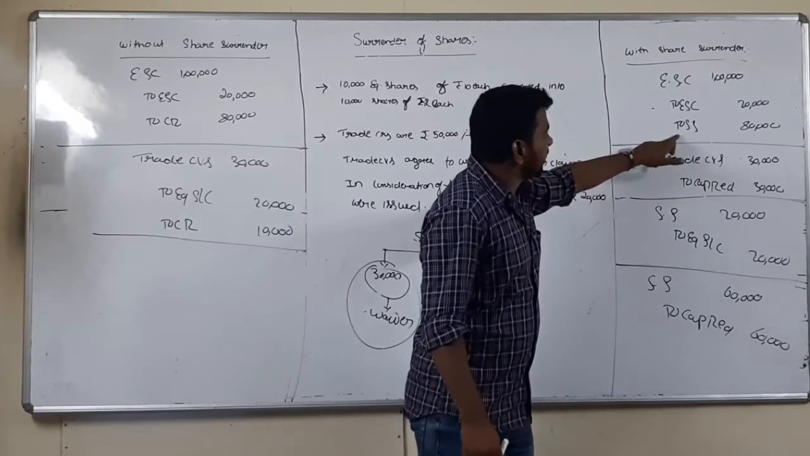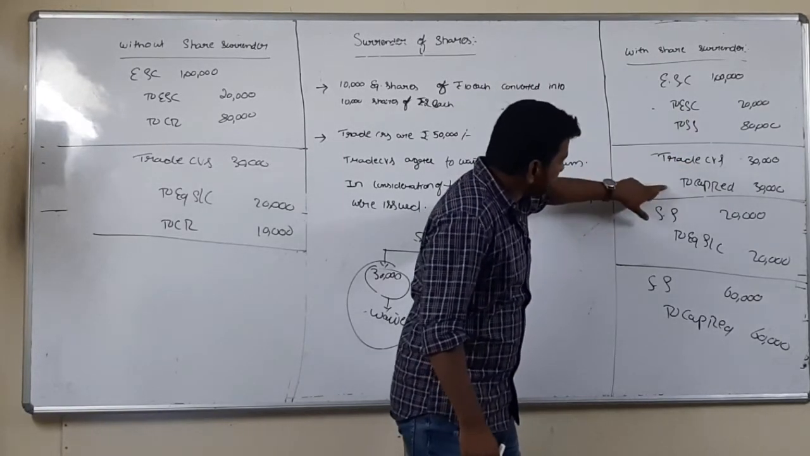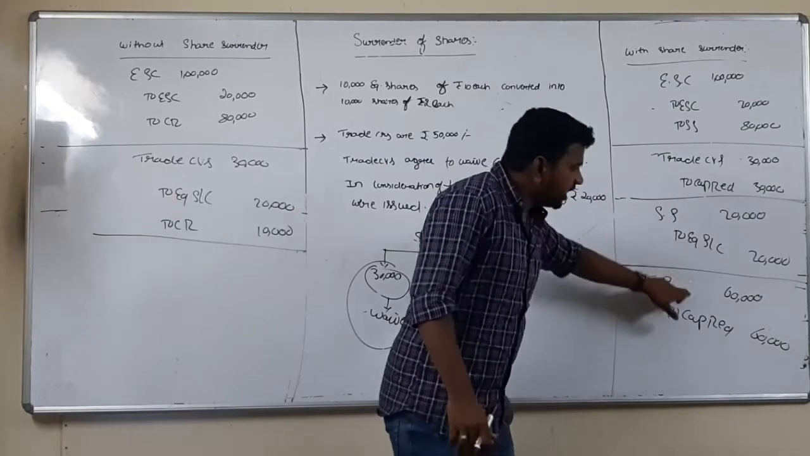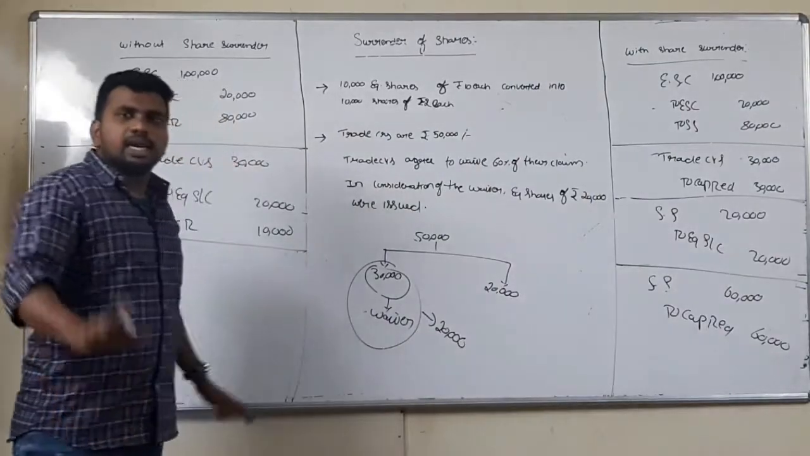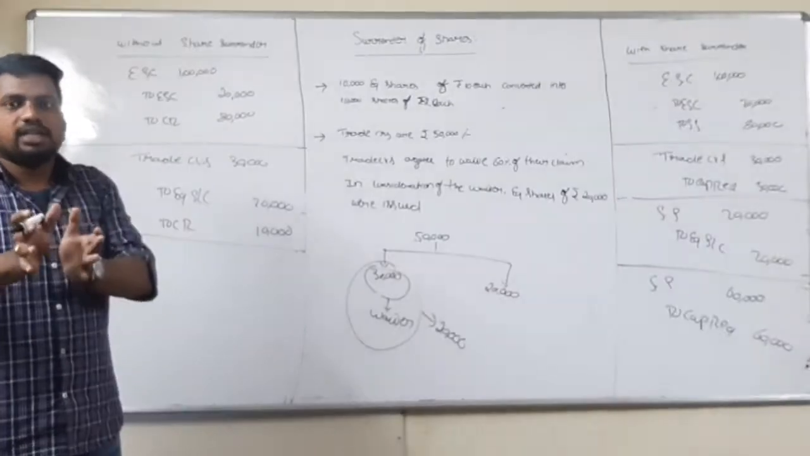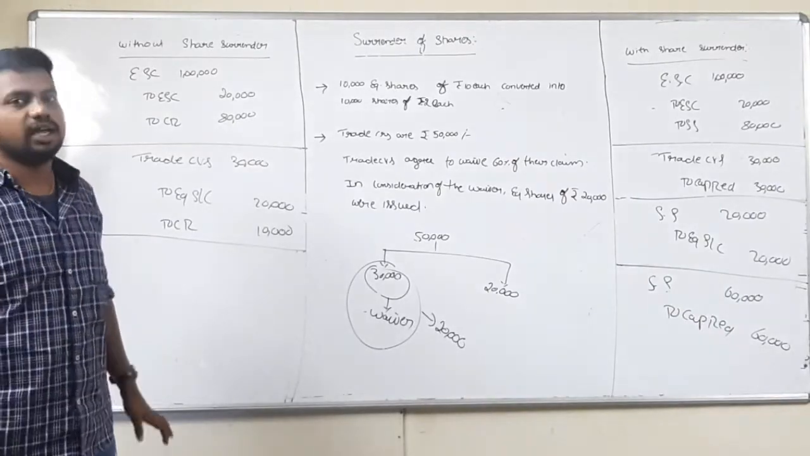Here share surrender, I'm sorry, this is not 80. I transferred it to share surrender. So here 0, here 30, here 0, here 60. Total 90. Here also 90, here also 90. It may be any method. Ultimately, the resultant figure, the profit which I am transferring to capital reduction, will be the same.